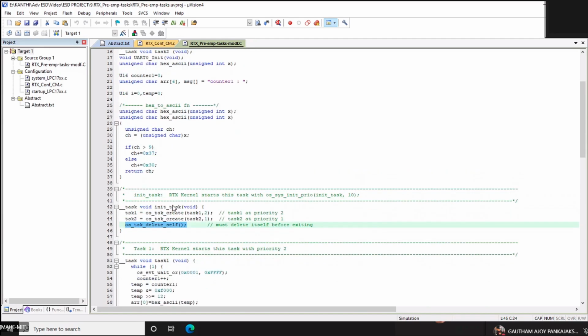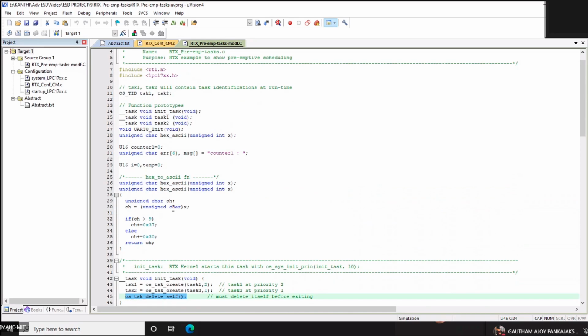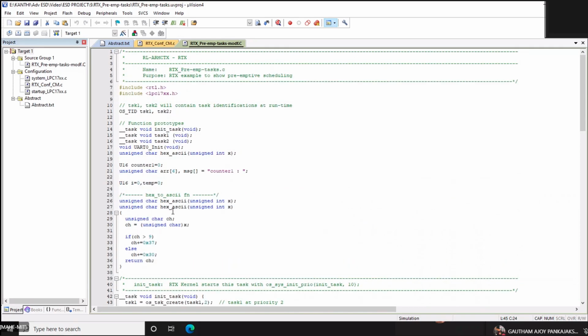Before I move on to task 1 and task 2, we have the inclusions, RTL.h and LPC. This is mandatory in all your code, and it handles identification of the task with the OS_TID. This is also very much necessary, and you need to have function prototypes for whatever tasks you have, and you're calling a UART initialization function.